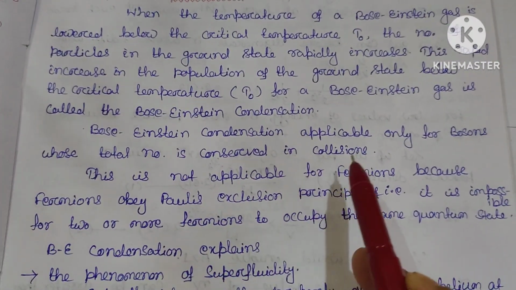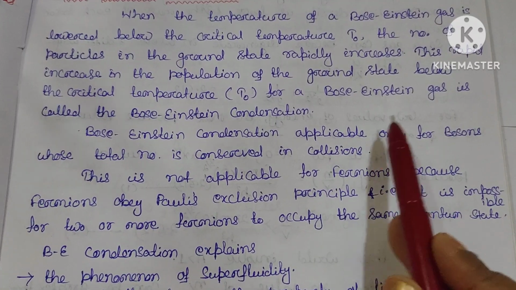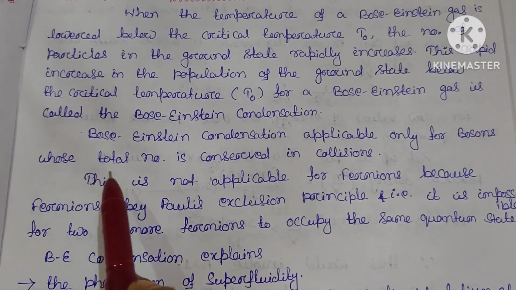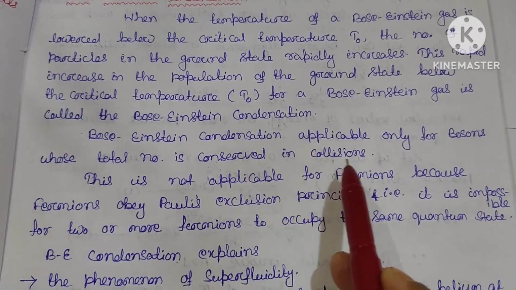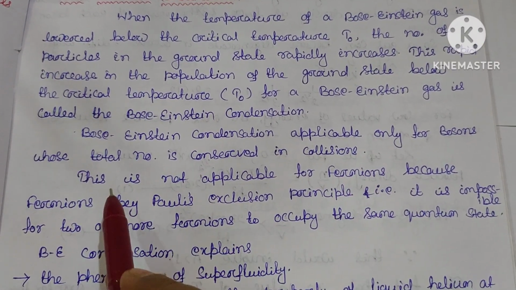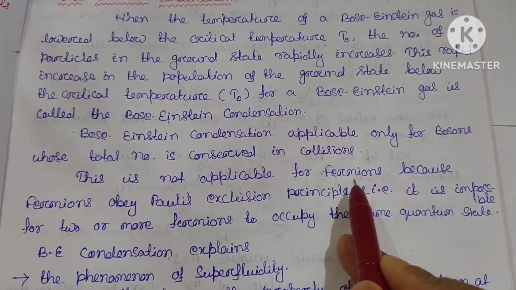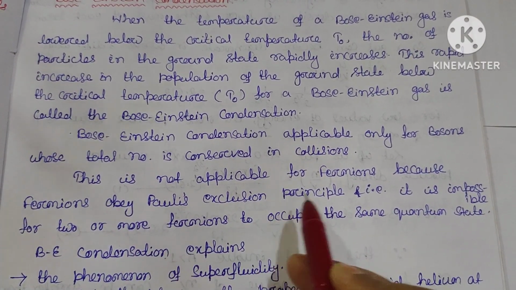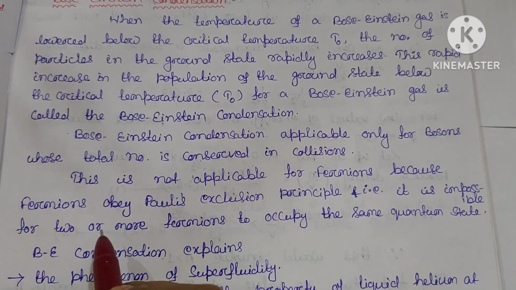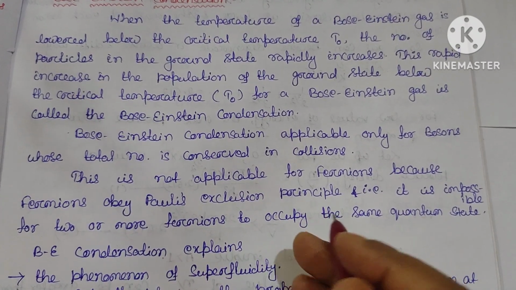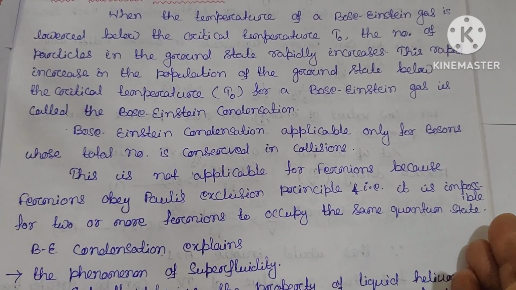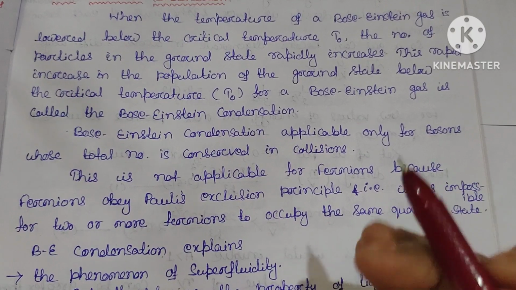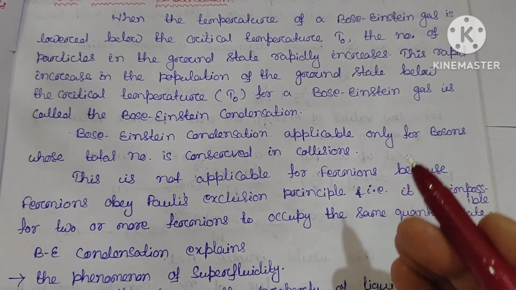The Bose-Einstein condensation is applicable only for bosons whose total number is conserved in collisions. Clear? And this is not applicable for fermions because fermions obey Pauli's exclusion principle. That is, it is impossible for two or more fermions to occupy the same quantum state. Clear? This is the difference between Bose-Einstein and Fermi.